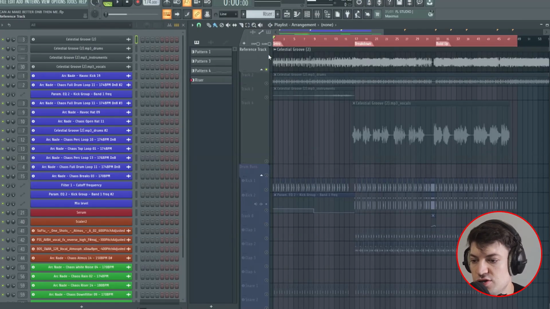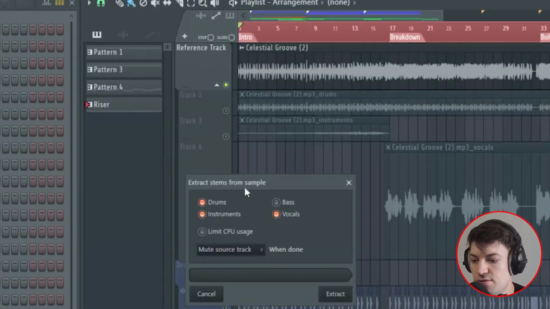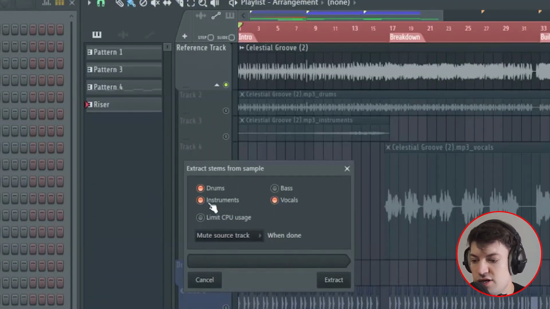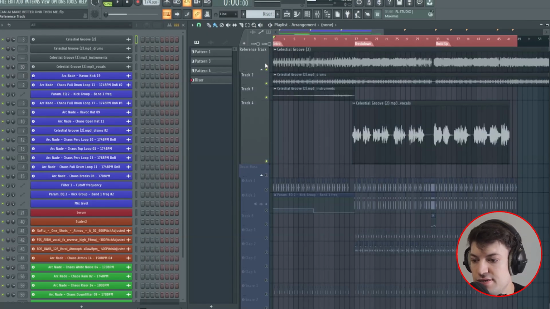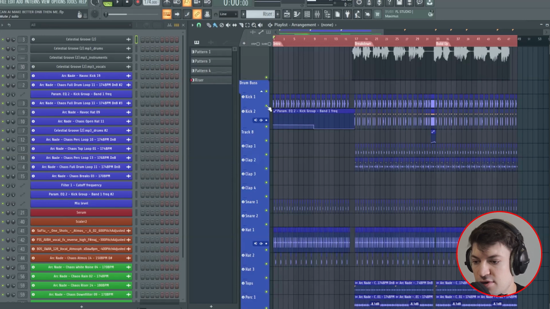And then on FL Studio, you can come to here and then you can extract stems from sample. I decided to extract the drums and the instruments and the vocals. Then you just click that, and then it gave me this, this, and this. And I was able to first work on the drums. So what I'd do is use this as a reference track, and then I'd create my own down here.